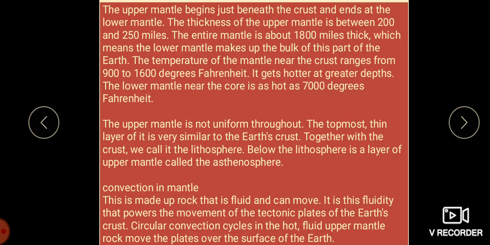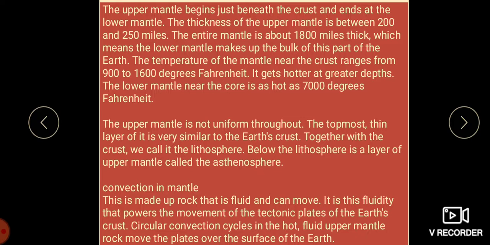The thickness is 200 to 250 miles. The entire mantle is about 1800 miles thick, which means the lower mantle makes up a bulk of this part of the earth. The temperature of the mantle near the crust ranges from 900 to 1600 degrees Fahrenheit. It gets hotter at a greater depth, and the lower mantle near the core is as hot as 7 degrees Fahrenheit. The upper mantle is not uniform throughout.